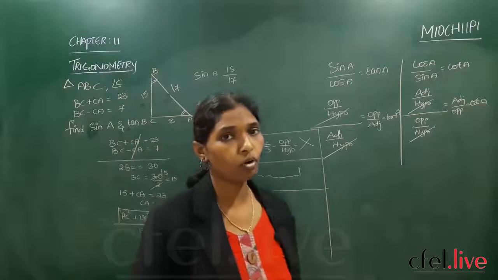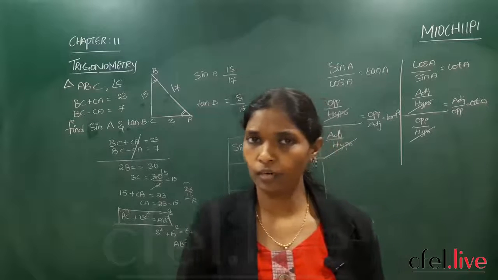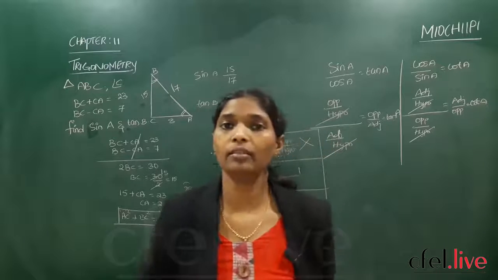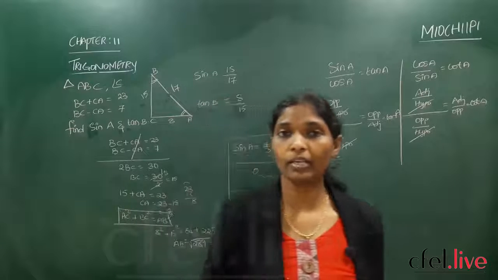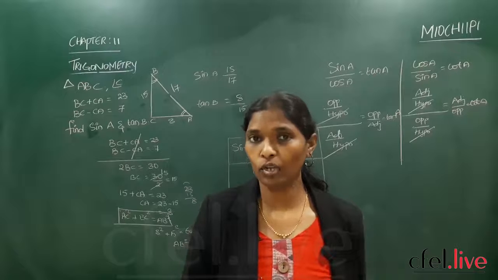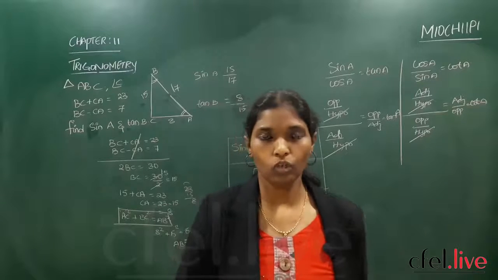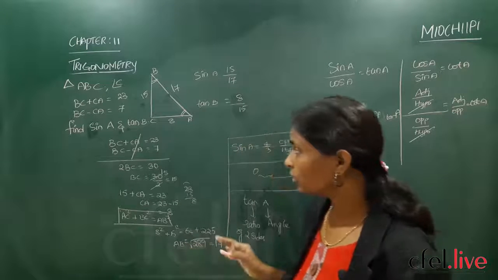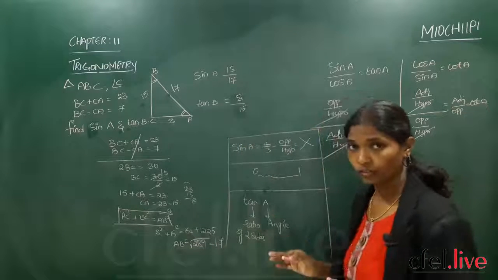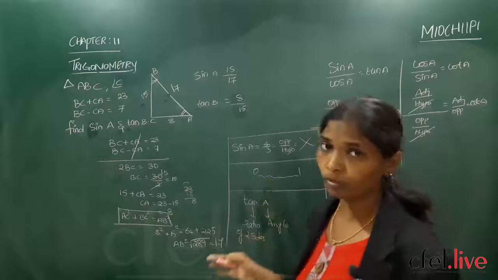We have covered all the problems, right? Maybe 1 or 2 left. No, we didn't leave anything. You may say, no madam, we have left one. What is that? Sec theta, cosec theta, cot theta, the reciprocals. I have already given you the reciprocals in the introduction part itself. So remember this: which side is adjacent, which side is opposite according to the angles, and the ratio formulas.